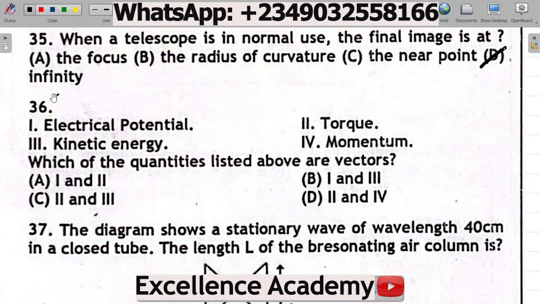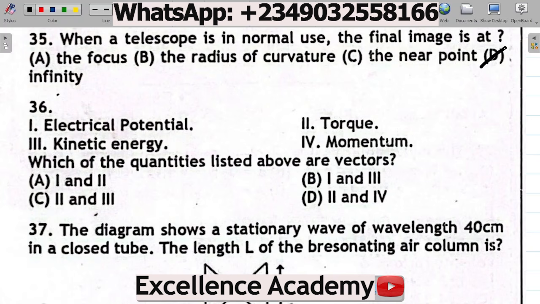Next up, question 36. It says, I, electrical potential, II, torque, III, kinetic energy, IV, momentum. Which of these quantities listed above are vectors? A, I and II, B, I and III, C, II and III, D, I and IV.